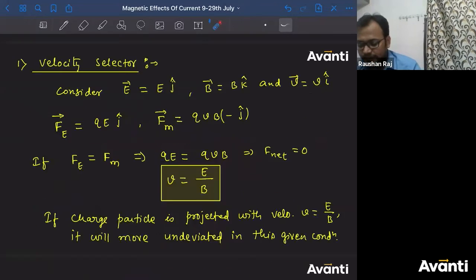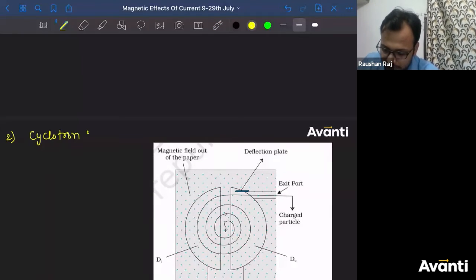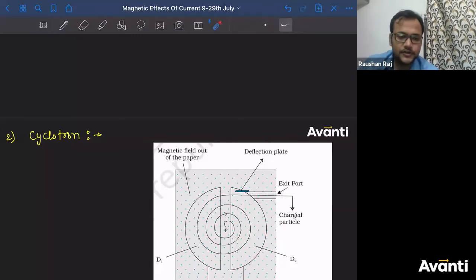Okay. Now the second part that you need to study for your boards is cyclotron. ठीक है, ये बहुत important है, आपसे पूछा जाता है boards में कि write in detail the construction or the working of a cyclotron.